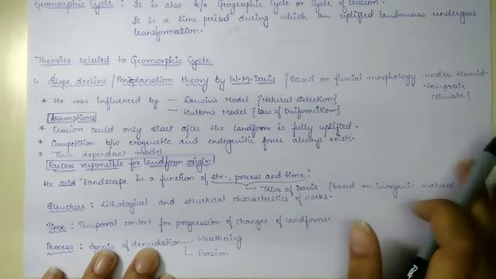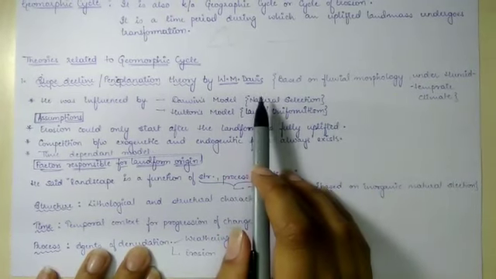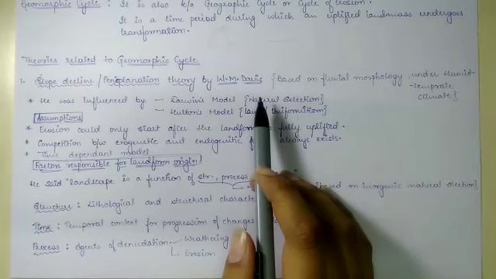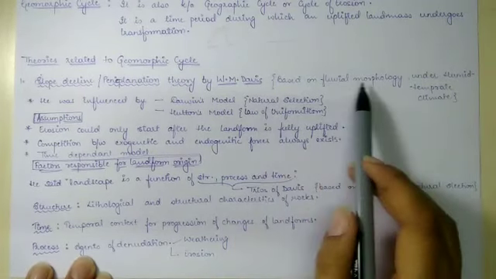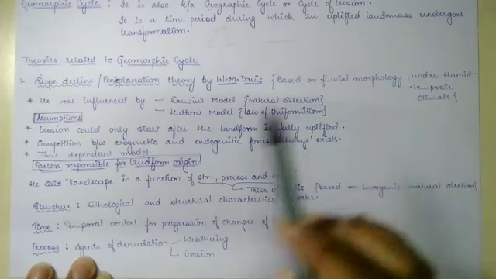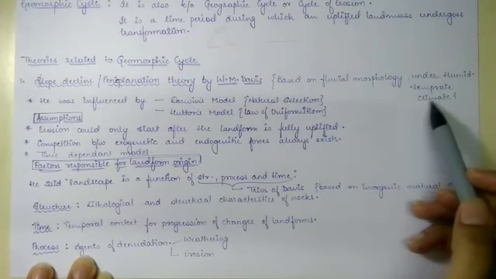And the Davis model is based on time. So it is a time dependent model, and it is based on fluvial morphology, and the area which he has studied is humid and temperate climate.